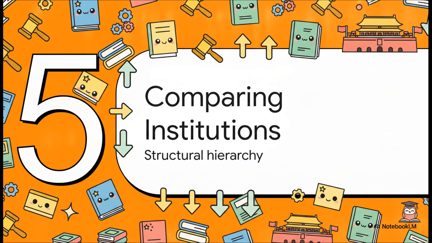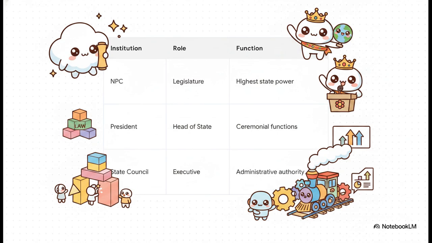Section 5. Comparing the institutions. Locking in the structural hierarchy. Let's lock in this balance of power so it's crystal clear. Think of it as 3 distinct pillars. First, the National People's Congress. This is the supreme legislature and the highest organ of state power. Everything flows from here. Second, the president, the head of state, holding vital constitutional, diplomatic, and ceremonial responsibilities. And third, the State Council, the highest executive and administrative authority, basically the engine that executes the laws and manages national administration. Keeping these 3 distinct buckets clear in your mind really prevents any confusion about who does what in the Chinese state structure.